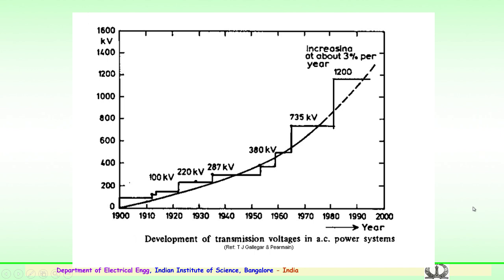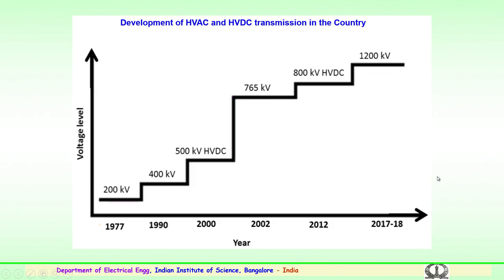We would like to see how the growth of the transmission voltages, particularly for both AC and DC, has seen the rise in our country. This graph shows the development of high voltage AC and high voltage DC transmission in our country.